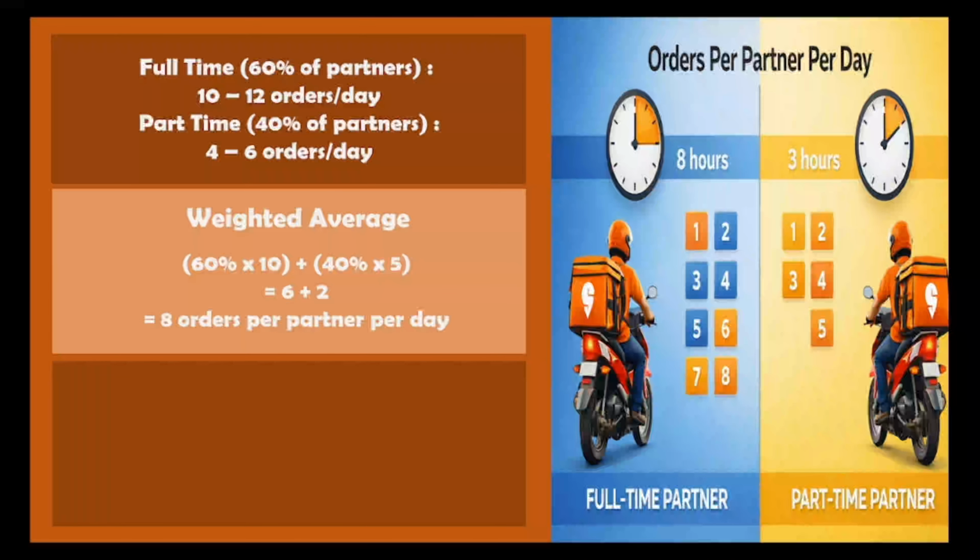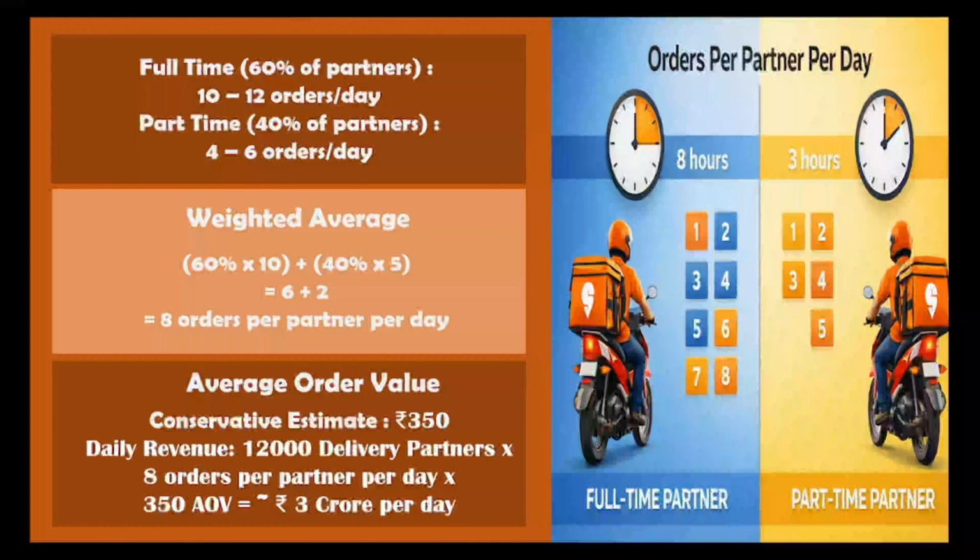So it might range from 100 rupees to even 500, 600, or even 1000 rupees. But as we calculate based on weighted average, most of the orders will be from a single person or a couple or a group. So in that case, an average order will be around 350 rupees. So that's what I'm making, a conservative estimate.